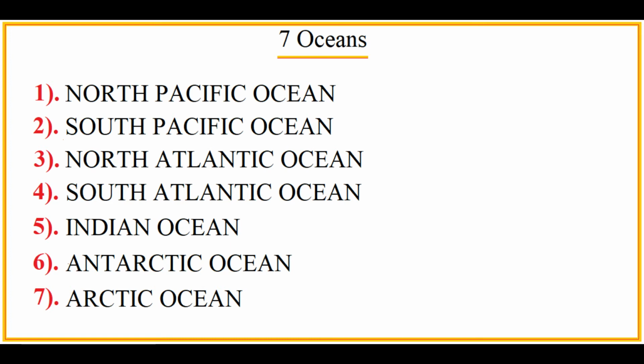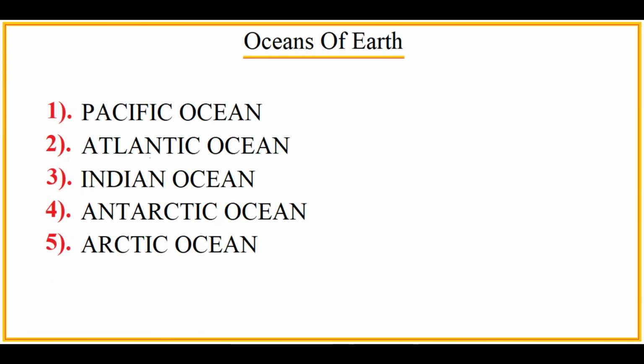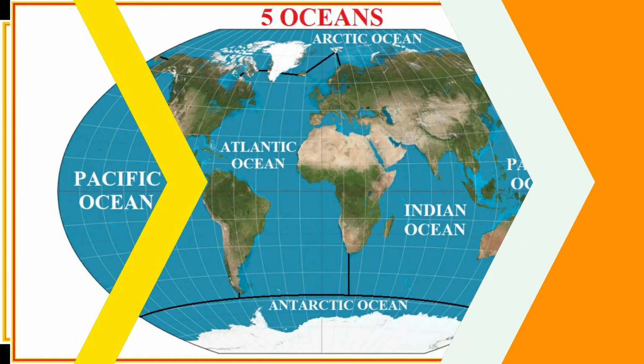Now in our list are fifth Indian Ocean, sixth Antarctic Ocean, which is also called Southern Ocean and Austral Ocean, and seventh Arctic Ocean. So what's the correct answer? 4, 5 or 7? The answer is 5.